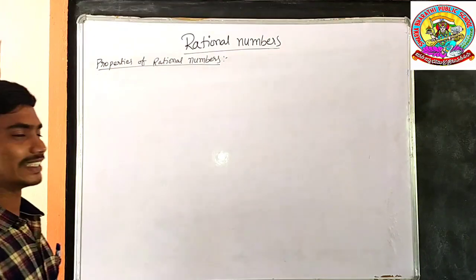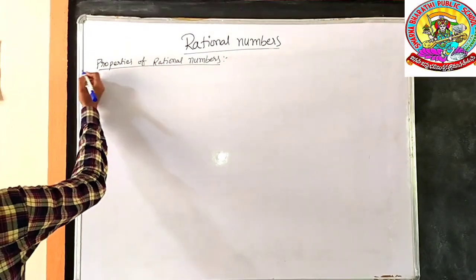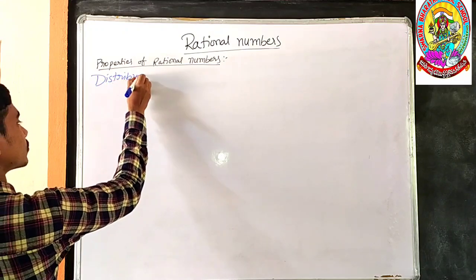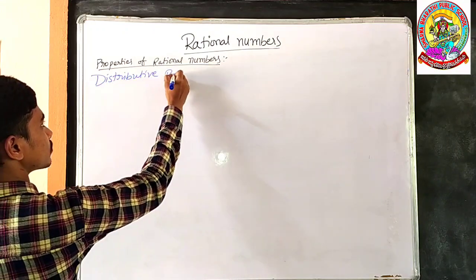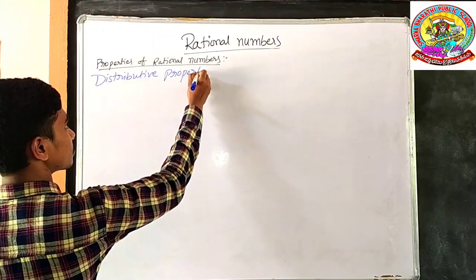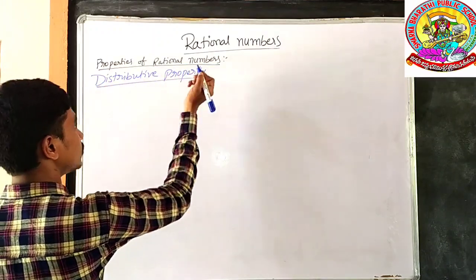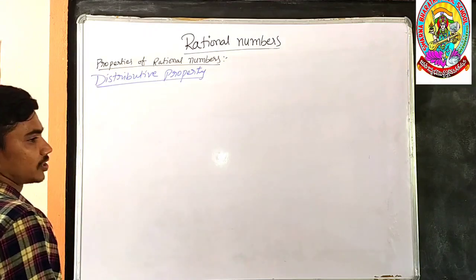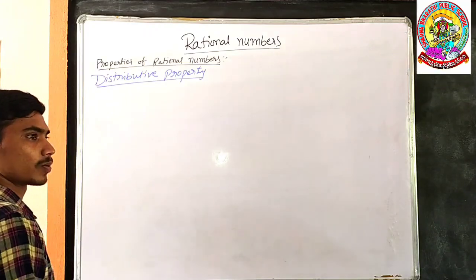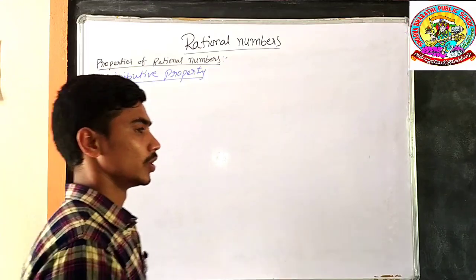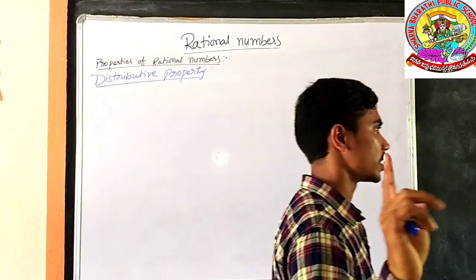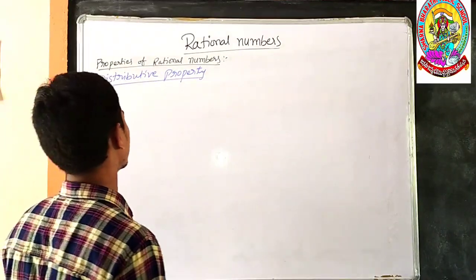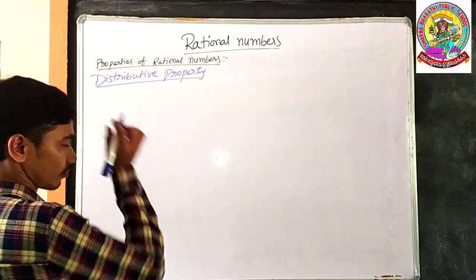Next property, distributive property. What is distributive property? Actually, distributive property consists of two operations in a single step, two operations included in a single sum.